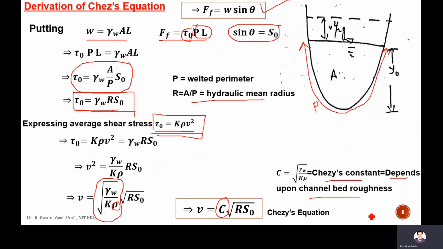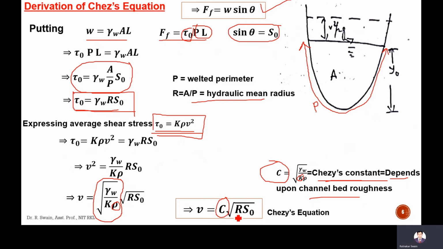It depends upon the channel bed roughness. Gamma w is based on the water, and density is also of water. So only K is the channel bed roughness. So this total C, which is constant, square root of gamma w divided by K rho, is called Chezy's constant, and the value of C depends upon the channel bed roughness.